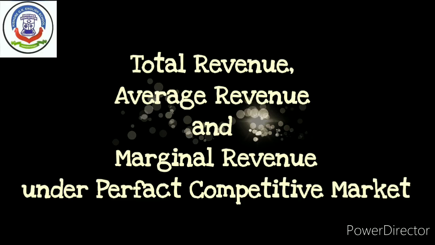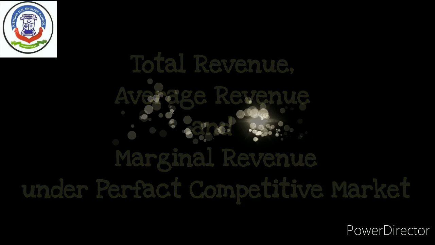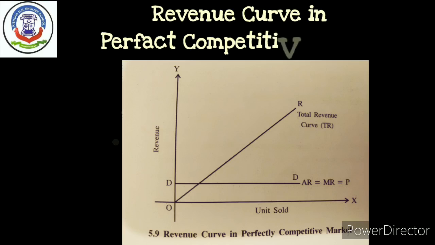In a perfectly competitive market, price is equal to average revenue is equal to marginal revenue. It means P = AR = MR. In the diagram, the firm's marginal revenue and average revenue are constant. On all points of the DT curve, average revenue is equal to marginal revenue, that is AR = MR. The average revenue and marginal revenue curve is parallel to the OX axis, shown by the DT curve.